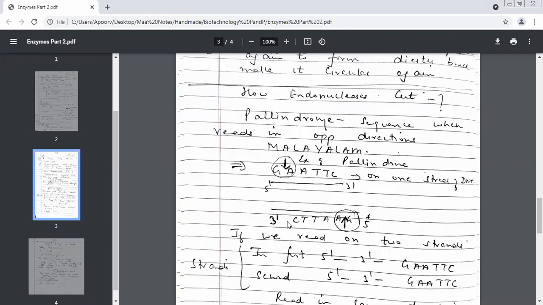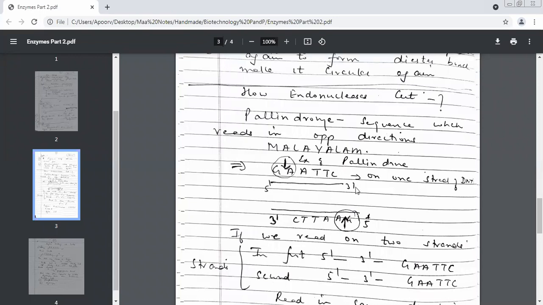The other strand is always called the complementary strand because the prime ends are opposite. If this is 5', then in the complementary strand, which prime is opposite to 5'? 3'. And in 3', it's going to be 5'. Now, supposing your endonuclease has to cut between G and A. I hope you know what G and A stand for: guanine, adenine, thymine, cytosine. So this particular endonuclease cuts between G and A.